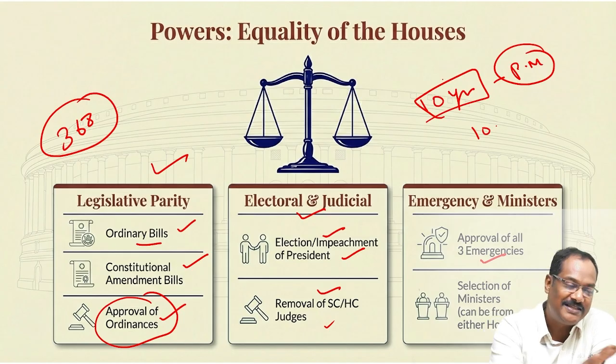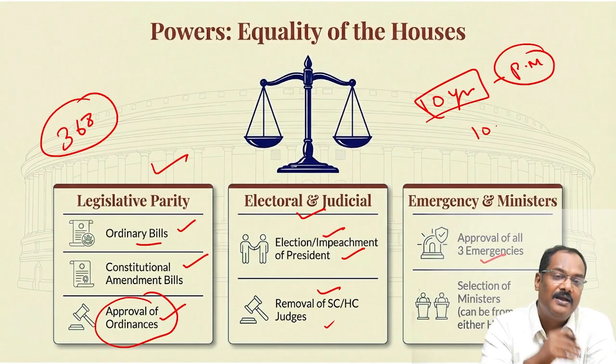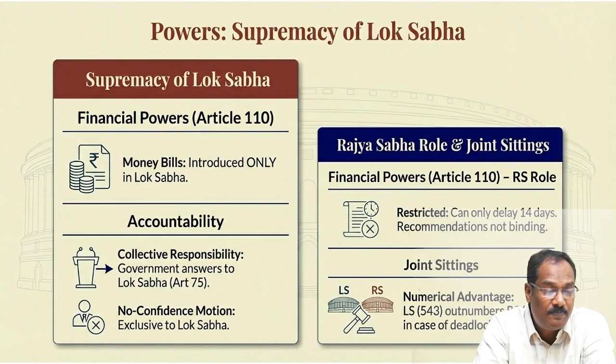So these are the things which are equal between Lok Sabha and Rajya Sabha: ordinary bill, constitutional amendment bill, ordinance approval, impeachment of the president, impeachment of Supreme Court judges and High Court judges, and a minister can come from either Lok Sabha or Rajya Sabha. Clear, guys? Now, supremacy of Lok Sabha.